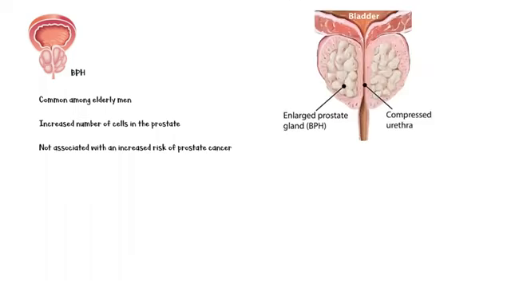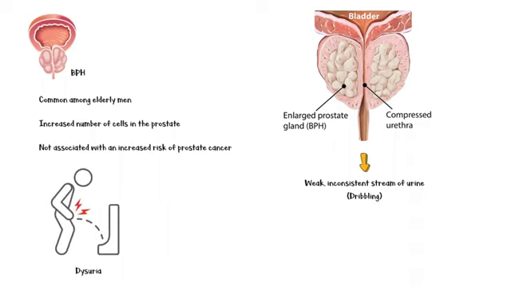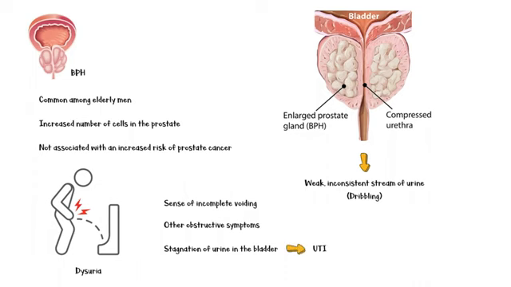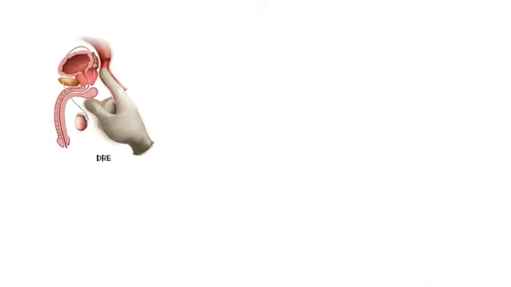This will cause a weak, inconsistent stream of urine, known as dribbling. In addition, the person may also have dysuria, sense of incomplete voiding, and other obstructive urinary symptoms mentioned before. Bladder outflow obstruction causes stagnation of urine in the bladder, leading to urinary tract infections. On digital rectal examination, the prostate is symmetrically enlarged, has a smooth surface, is firm to touch, and non-tender.